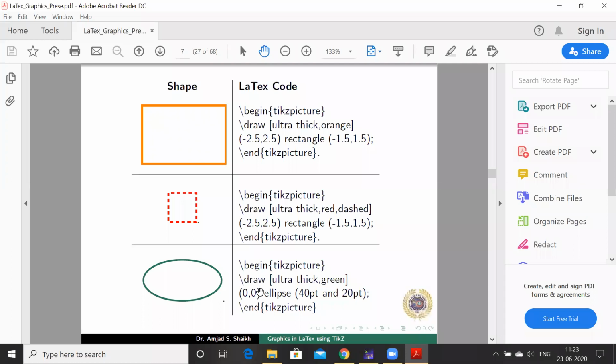Then for the ellipse, \draw again, the same command, ultra thick, green, and I have used ellipse with 40 and 20 points. These points are somewhat less than a centimeter; LaTeX can understand this, or you can give it in terms of centimeters also. You can play around with it to see the scales, but you can use points, millimeters or centimeters. We know the major and minor axes of an ellipse, so that's why it is given like this. And the center, you can specify anything, and you will get this kind of ellipse. So we'll see a demonstration of it.